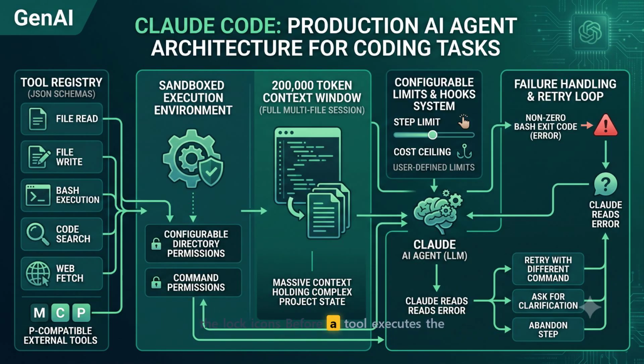Before a tool executes, the system enforces user-defined boundaries, preventing the agent from wandering into sensitive root directories or executing dangerous scripts without explicit consent. Now look at the middle section, detailing the 200,000 token context window. While that sounds massive, a complex project state with multi-file editing sessions will eat through it rapidly.